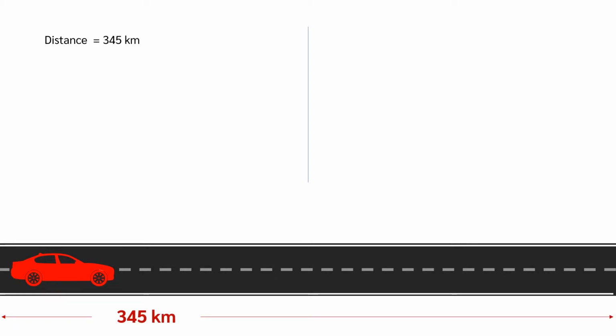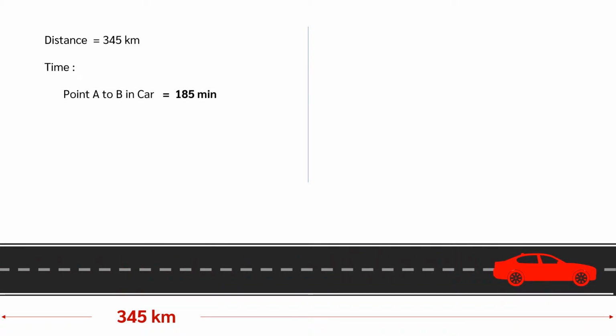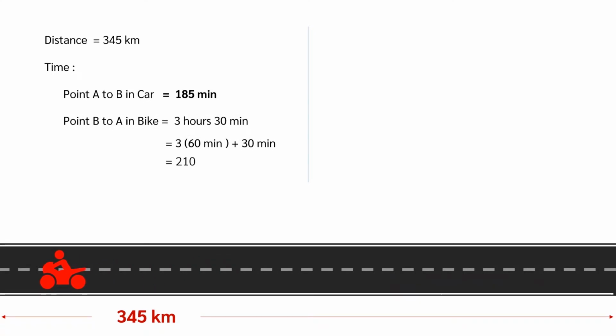Distance covered is 345 kilometers. In one way, car takes 185 minutes. While returning back, bike takes 3 hours 30 minutes. Always, convert the different units of measure to one type which you find easier to calculate. I am converting the hours values to minutes, because it's easier to calculate and compare.